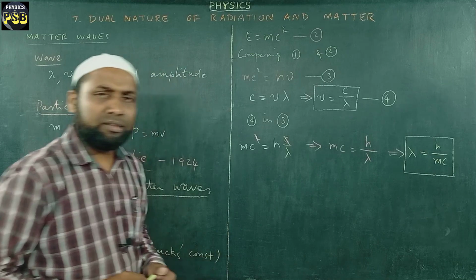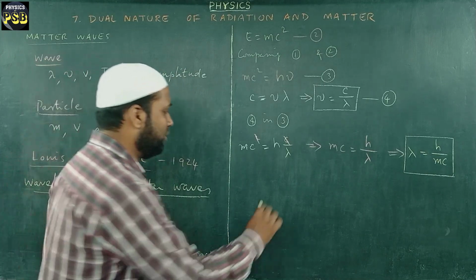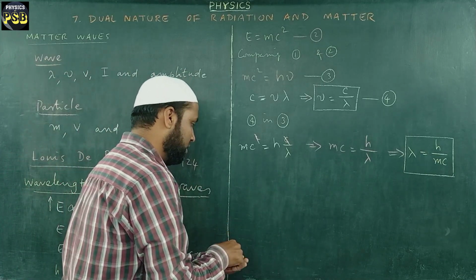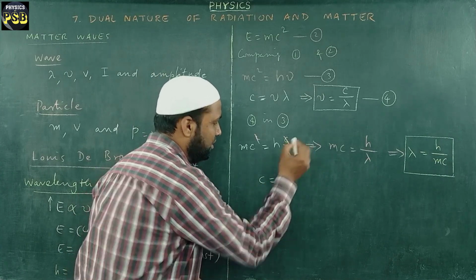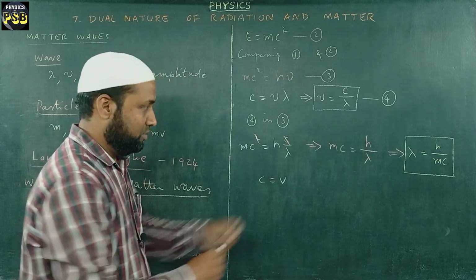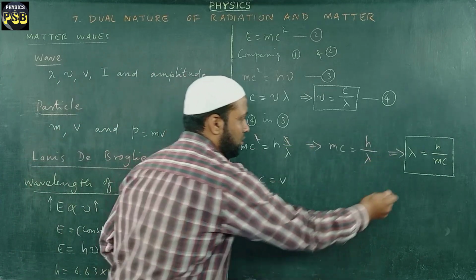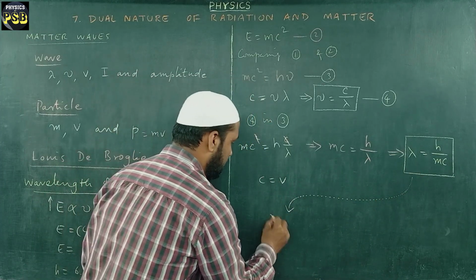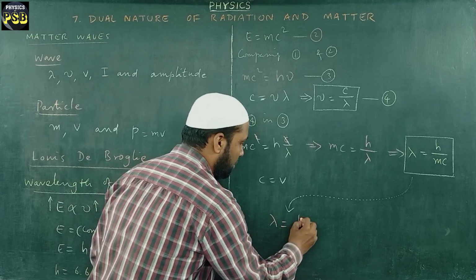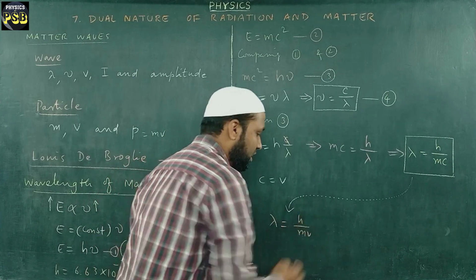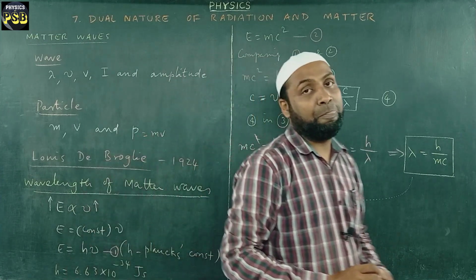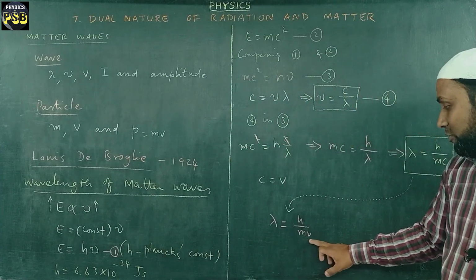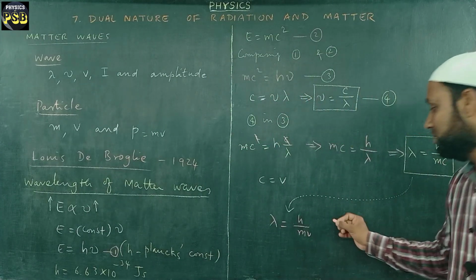If the particle travels with velocity v, then c is replaced with v. So this equation will take a new form: lambda equals h upon mv. Here we know very well the product of mass and velocity is nothing but momentum.